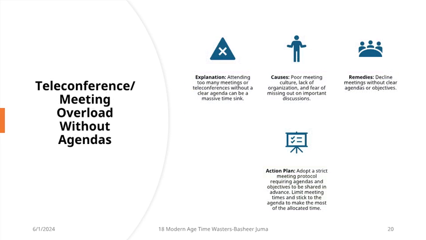18. Teleconference. Meeting overload without agendas. Explanation: attending too many meetings or teleconferences without a clear agenda can be a massive time sink. Causes: poor meeting culture, lack of organization, and fear of missing out on important discussions. Remedies: decline meetings without clear agendas or objectives. Action plan: adopt a strict meeting protocol requiring agendas and objectives to be shared in advance. Limit meeting times and stick to the agenda to make the most of the allocated time.